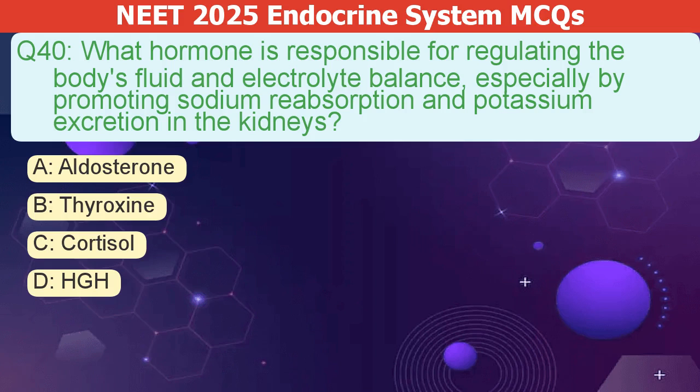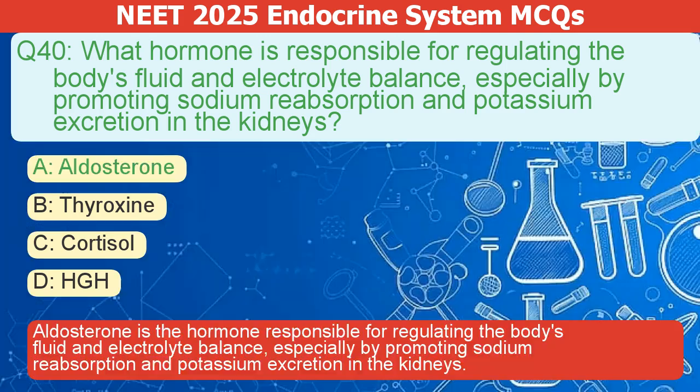What hormone regulates the body's fluid and electrolyte balance, mainly by increasing sodium reabsorption and potassium excretion in the kidneys? A. Aldosterone. B. Thyroxine. C. Cortisol. D. HGH. The correct answer is A. Aldosterone is the hormone responsible for regulating the body's fluid and electrolyte balance, especially by promoting sodium reabsorption and potassium excretion in the kidneys.